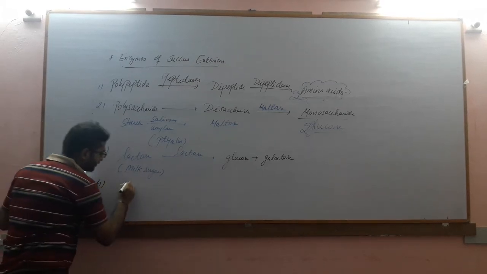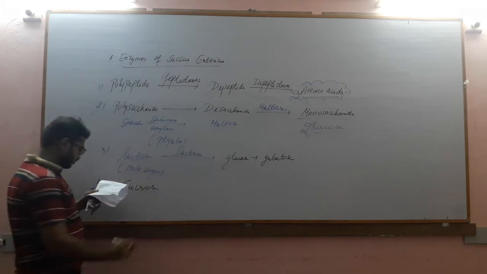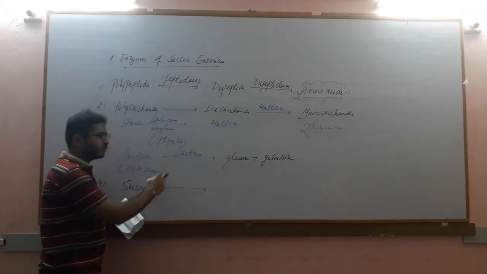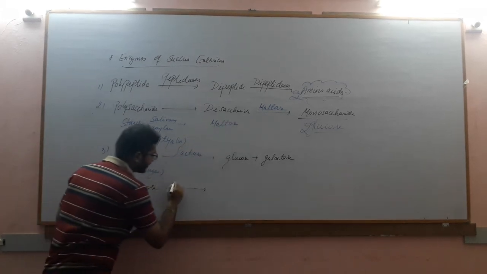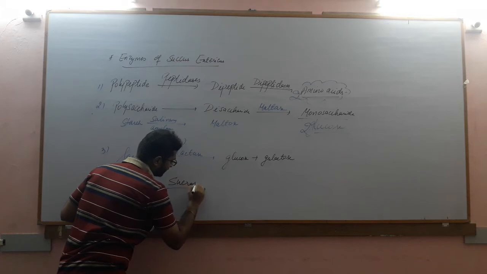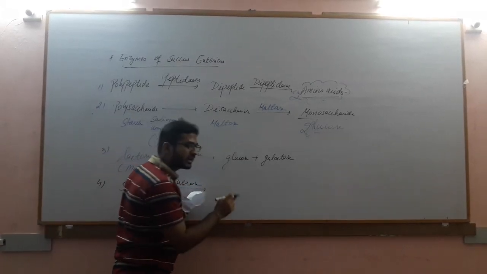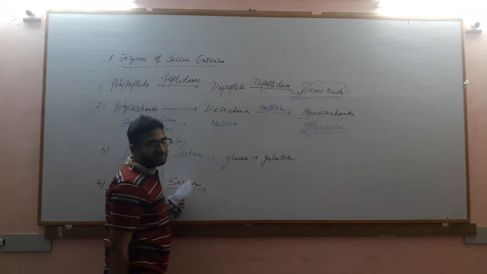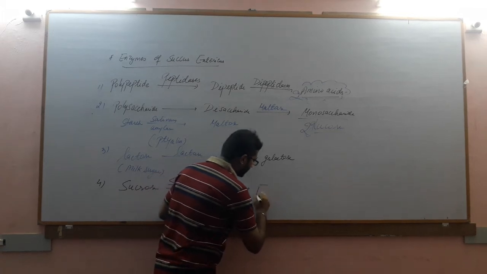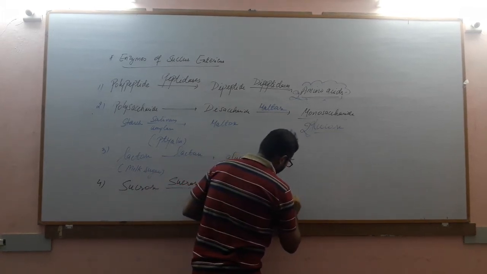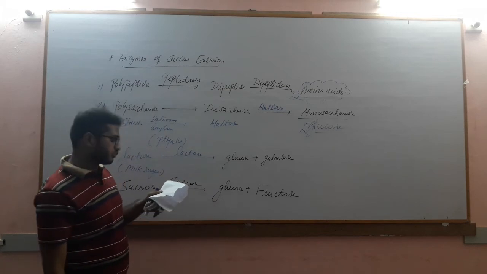We can also discuss one more example, sucrose. Sucrose is also a disaccharide. Lactose, lactase; maltose, maltase; sucrose, sucrase. Clear? So sucrose is converted into monosaccharides again. Here also the monosaccharides are different. One is glucose and another one is fructose.